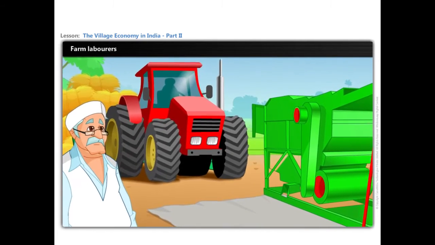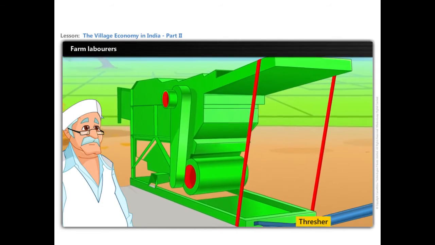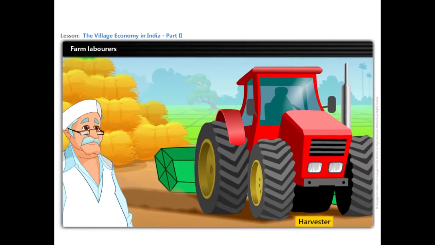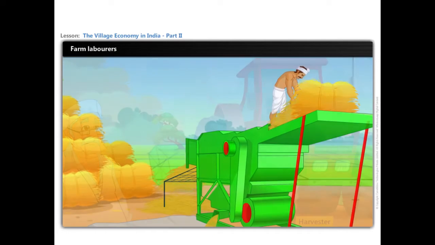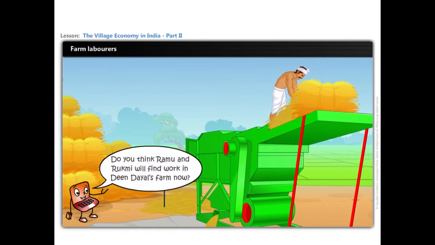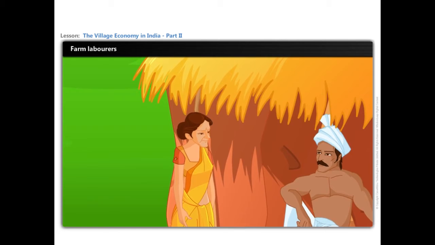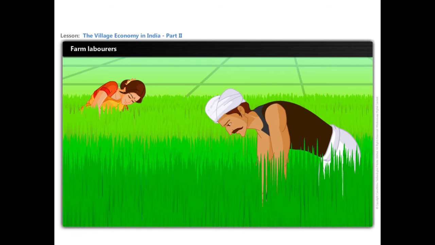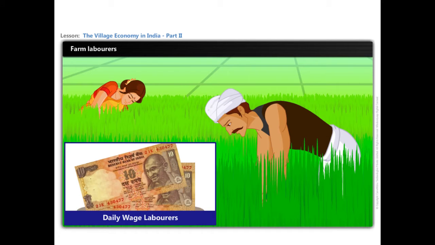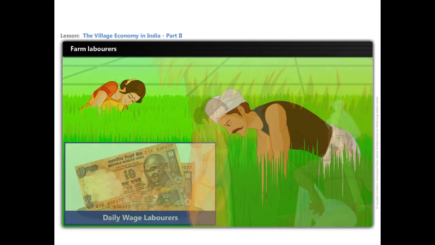Now, let us look at Deen Dayal. He purchased a thresher and a harvester last month. He is able to complete his work in less time with less labor. Do you think Ramu and Rukmi will find work in Deen Dayal's farm now? No, Ramu and Rukmi will not get sufficient work in the farm now. They have to start work as daily wage laborers and must regularly look for work.